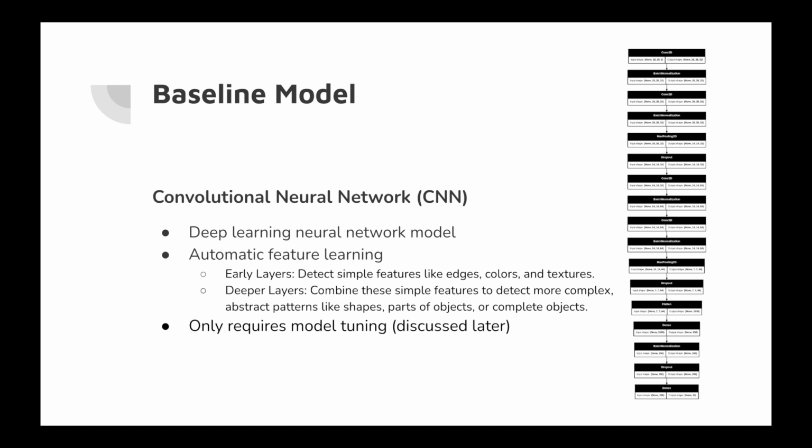Once the features are extracted, we flatten that data and pass it into a dense layer. The final output is a softmax layer with 10 nodes. This gives us a percentage. For example, the model might say that it's 98% sure an image is a 4 and 2% sure that it's a 9. We save this model as a baseline model in Keras, giving us a concrete point of comparison for our